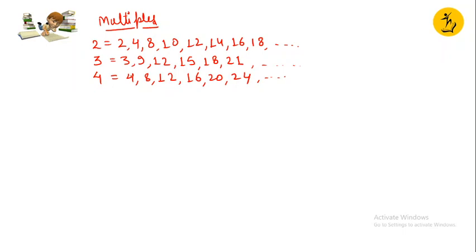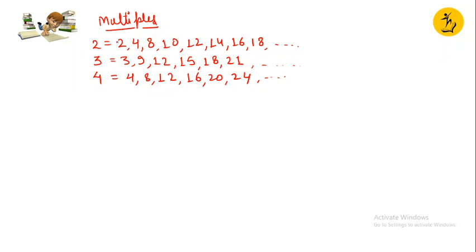Why? Because you are basically multiplying. With 2 I can multiply it with 1, with 2, 3, 4, 5, 6, 7, 8, 9.